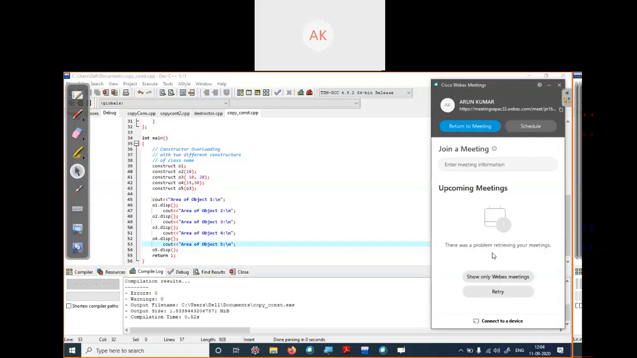Lalit Sarma, are you there? Lalit, are you there? Nidhi Jain. Yes, please speak. Sir, constructor is a member function which is automatically called, sir, when the function is created. Okay, good.